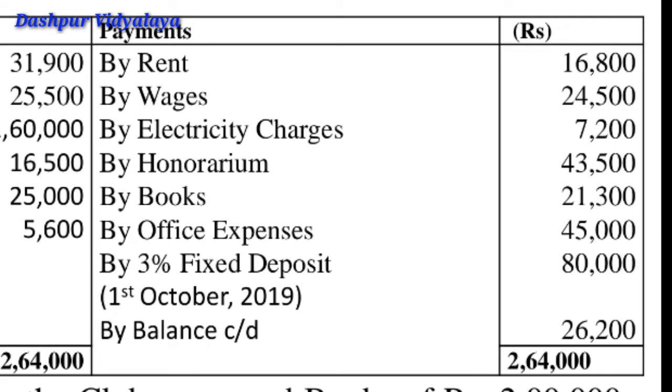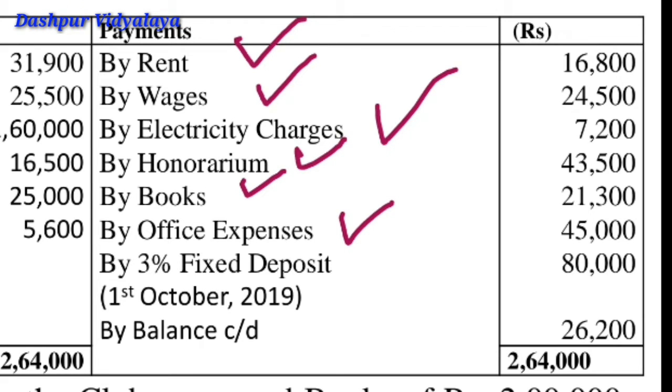On the payment side, we are given rent, wages, electricity charges, honorarium, books, office expenses, fixed deposit and then closing cash balance.